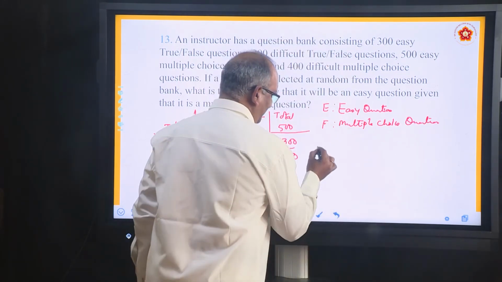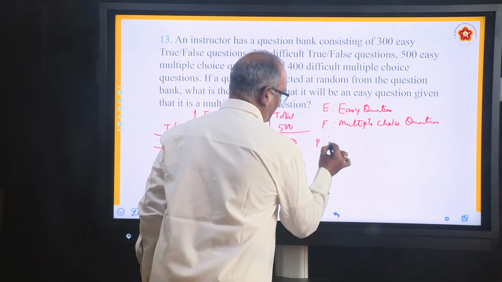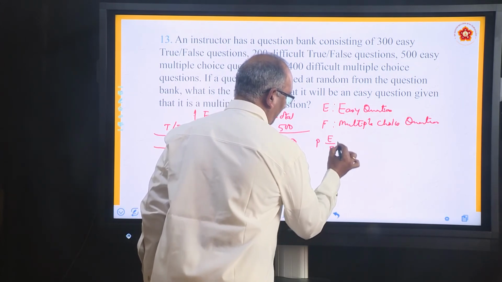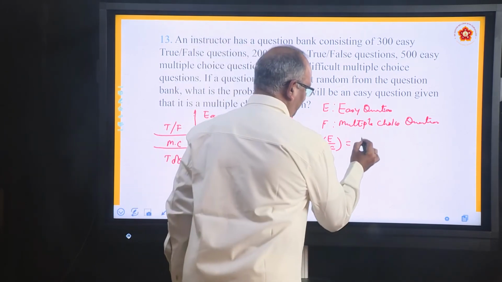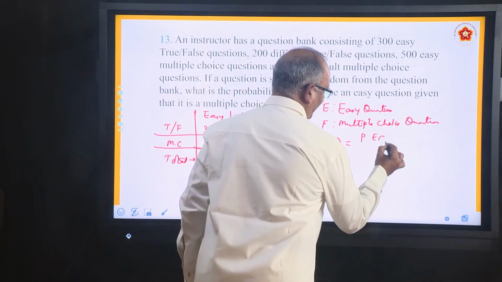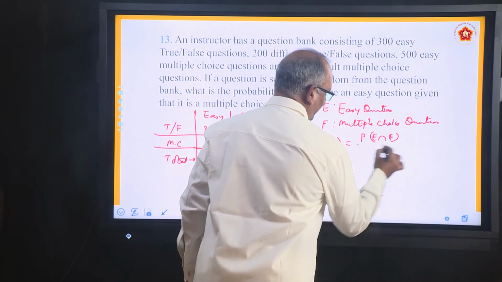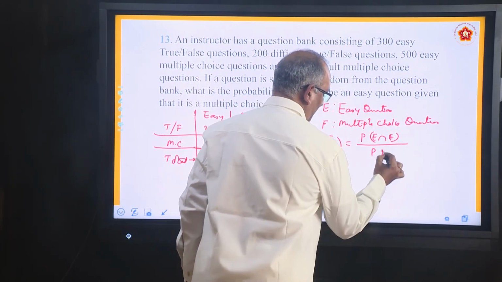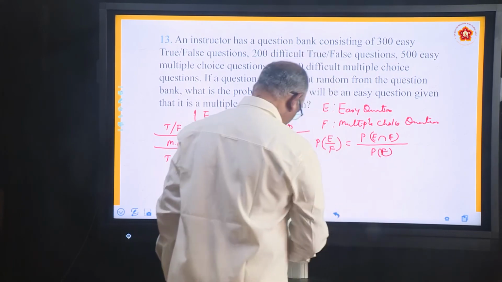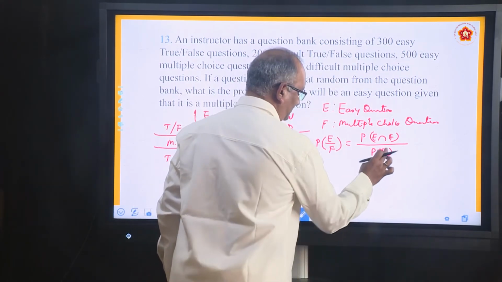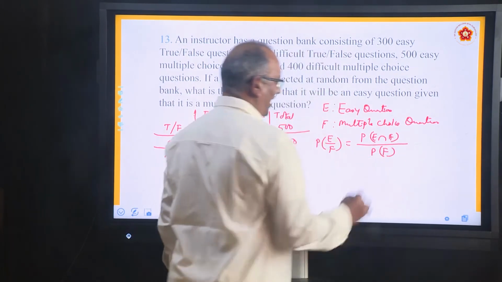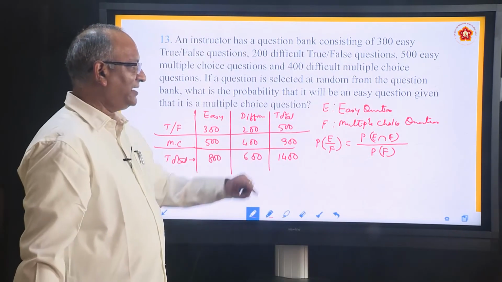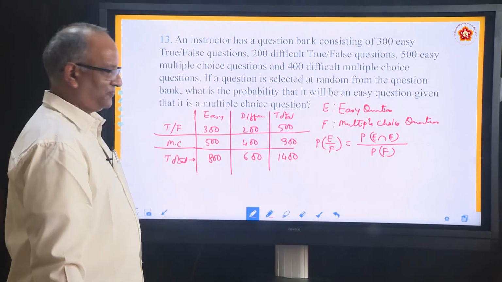What is that he is asking us to find out? He is asking us to find out P E by F. What is the formula? The formula is very simple. P E intersection F divided by PF. Now the question is, do you have this information? Do you have this information? What is that we require? P E intersection F.